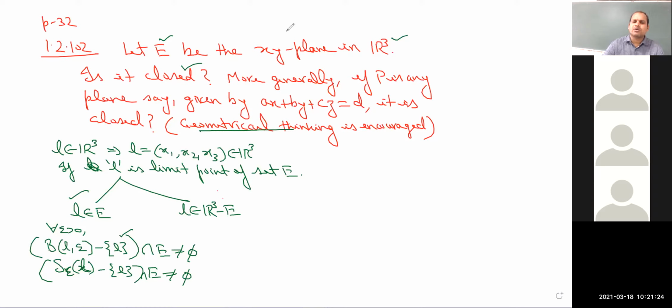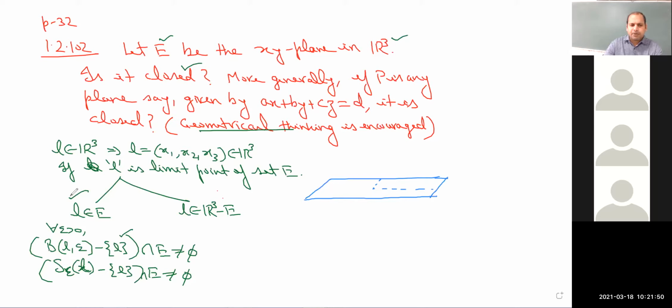So what we will do, suppose this is your plane. Let me draw this one. Suppose this is your XY plane, and you can assume that its width is negligible.